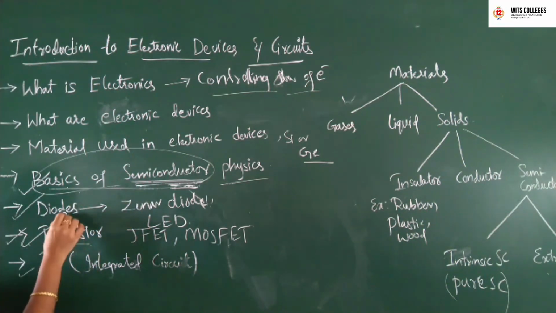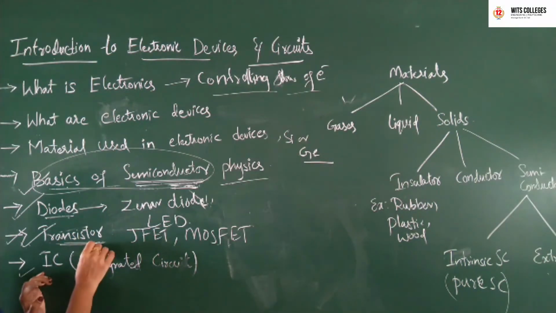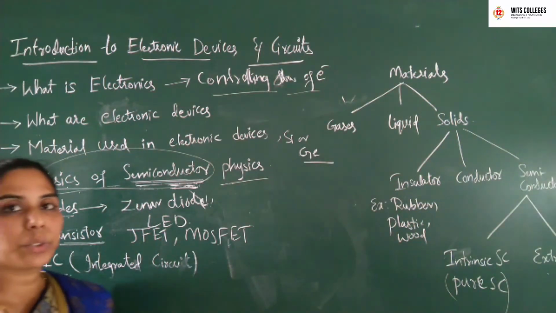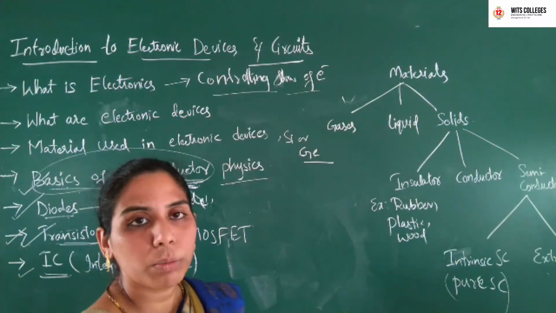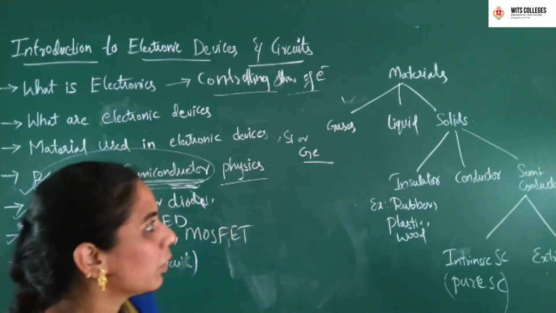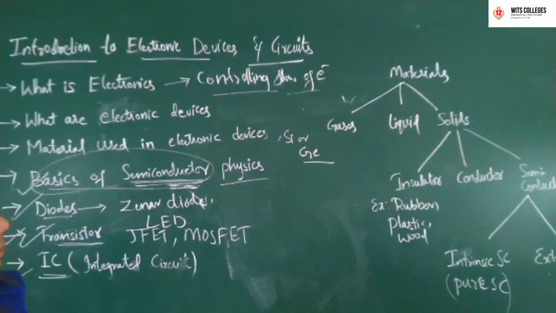By making use of diodes, we make a transistor. By making use of transistors, we can develop an IC that is used in your regular home appliances and electronic devices. Okay, so this is the brief description of our subject.